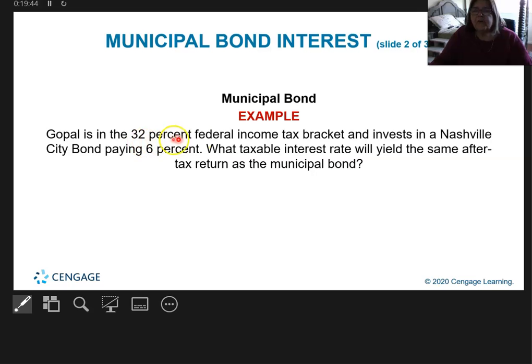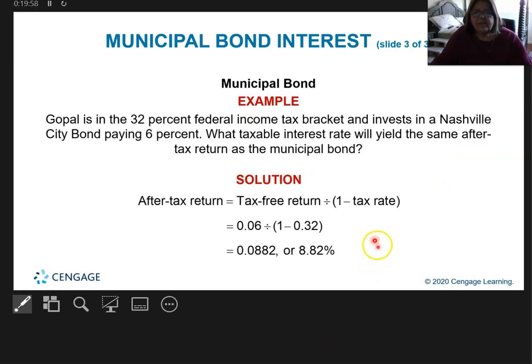So there is a 32% federal income tax bracket. This person's in there, and I invested in Nashville City bonds paying 6%. What taxable interest rate will yield the same after-tax return as the bond? And so here's my calculation: 8.82%. So what this actually means is that this is the interest rate that will yield me the same as me buying a 6% bond. So I could actually invest in something that's doing 8.82% and it's going to give me the same thing as 6%.